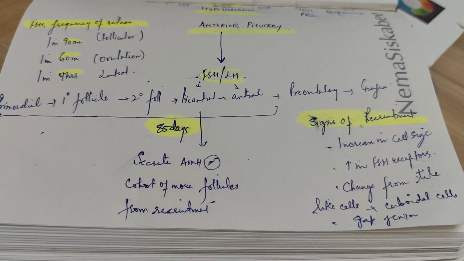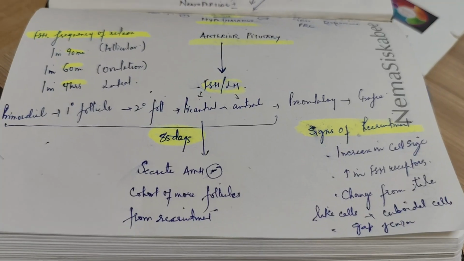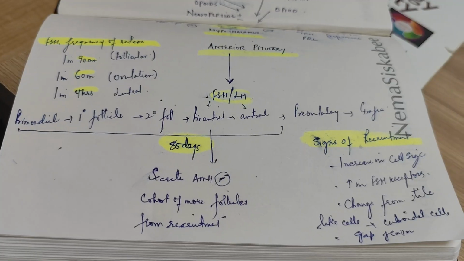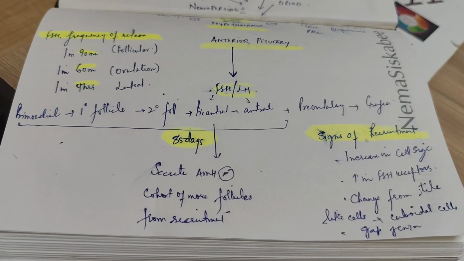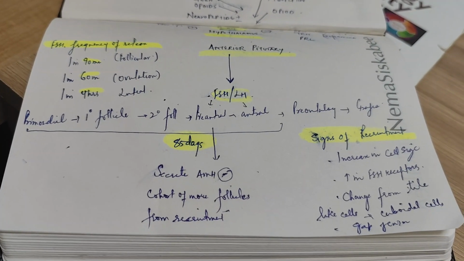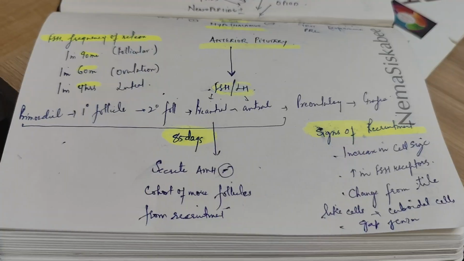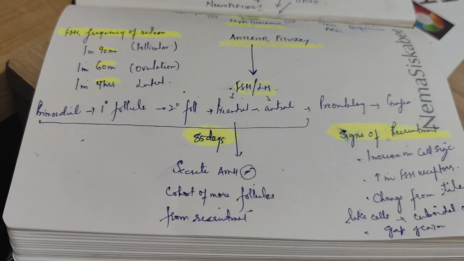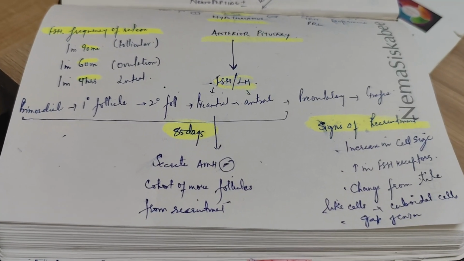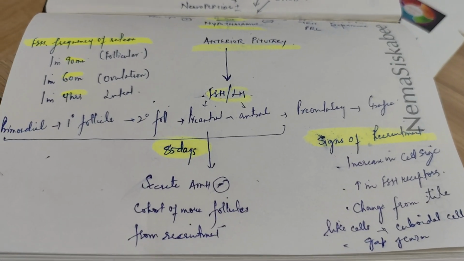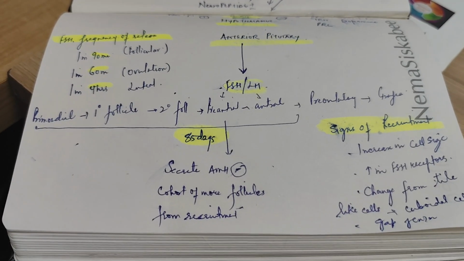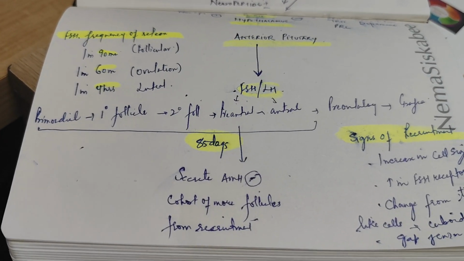So what are the signs of recruitment of a follicle? There is an increase in the size of the follicle, and the flat single epithelial layer which surrounds the follicle is converted to a cuboidal layer, right? Also, there are increased gap junctions. The purpose of these gap junctions is to provide nutrition to the growing oocyte inside, and for transmission of other signals. The maximum chance of a follicle to become the dominant follicle is based upon the number of FSH receptors.